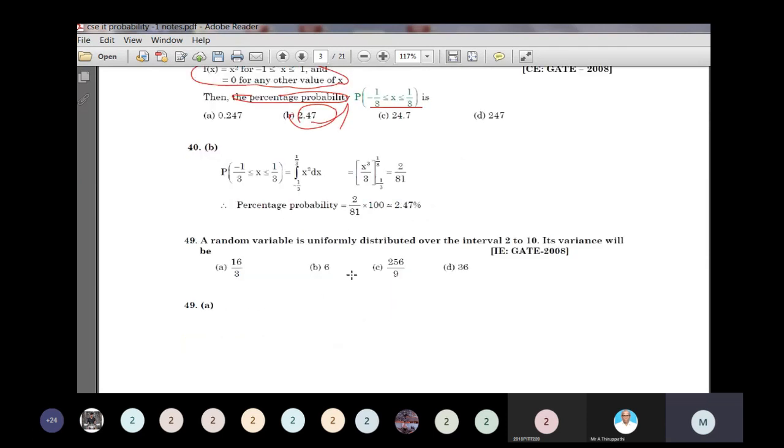A random variable is uniformly distributed over the interval 2 to 10. What is the variance? Here x follows a uniform distribution from 2 to 10.